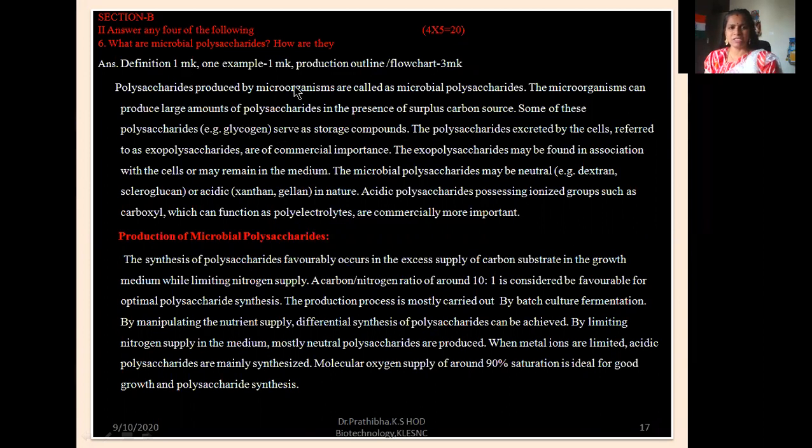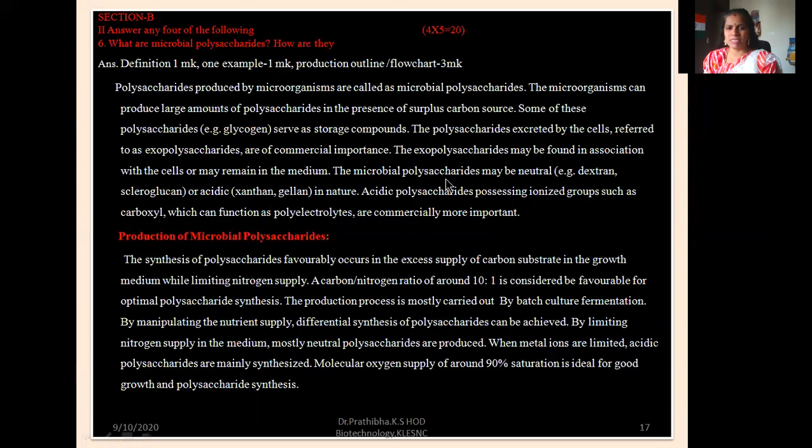So polysaccharides produced by microorganisms are called microbial polysaccharides. The microorganisms can produce large amounts of polysaccharides in the presence of surplus carbon source. Some of these polysaccharides, for example, glycogen, serve as storage compounds. The polysaccharides excreted by the cells, referred to as exopolysaccharides, are of commercial importance. The exopolysaccharides may be found in association with the cells or may remain in the medium.